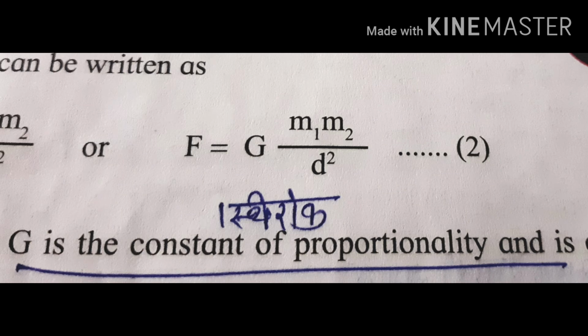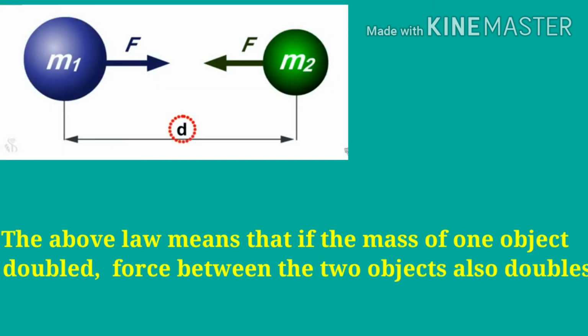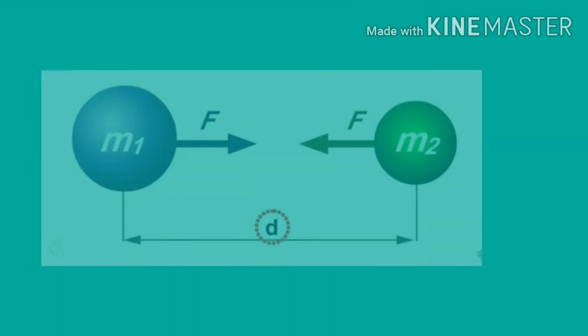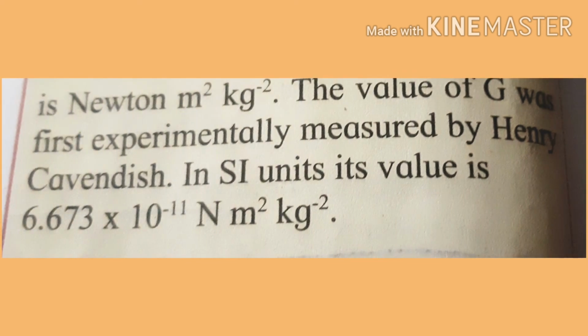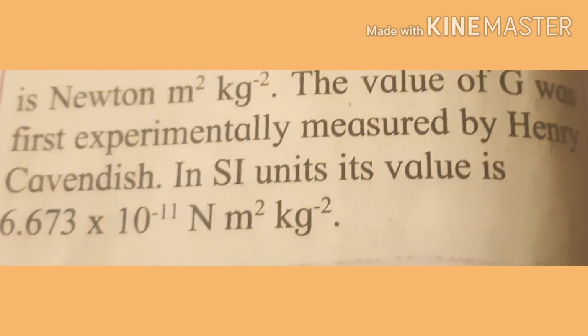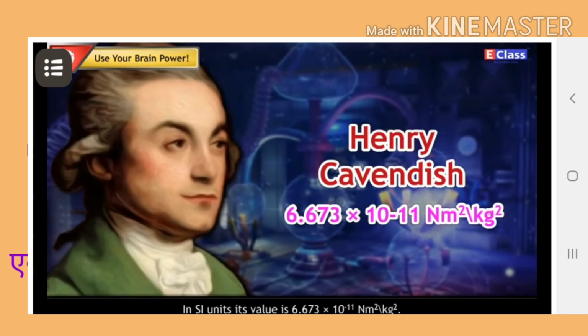G is the constant of proportionality. The above law means that if the mass of one object is doubled, the force between the two objects also doubles. In SI units, the value of G is 6.673 into 10 raised to minus 11 N m square kg minus 2.